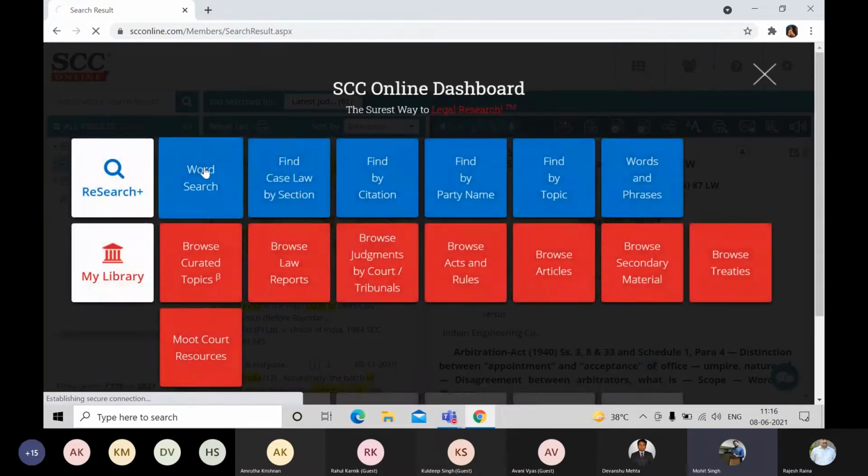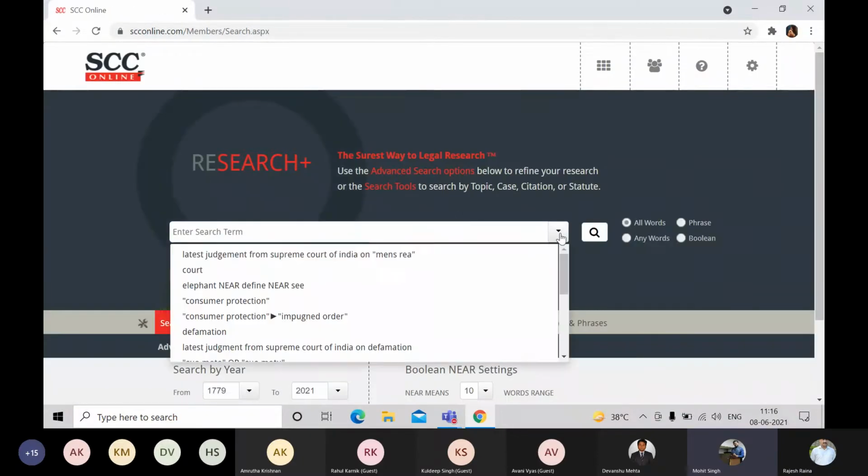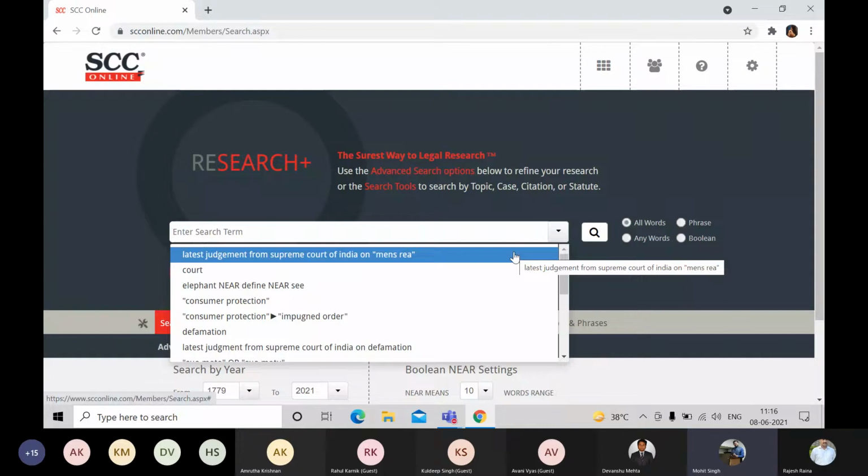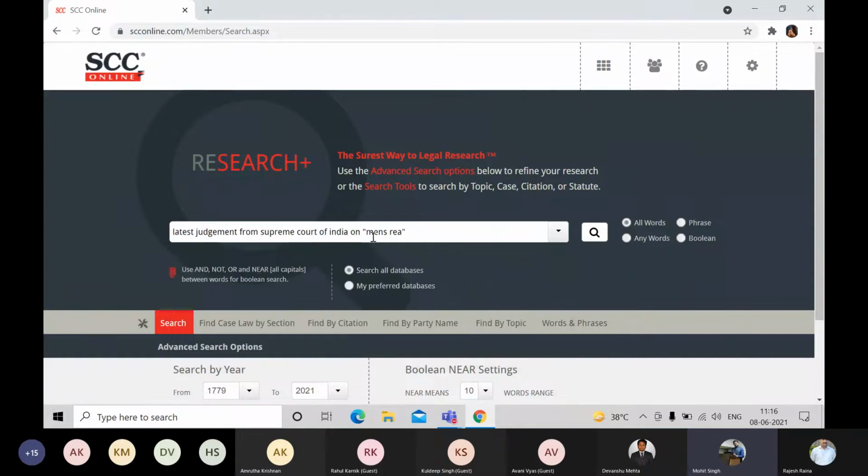We are going to the word search, and we'll just show you what we have typed before and now what we are going to do. So this is a drop down. What we had typed before is latest judgment from Supreme Court of India.